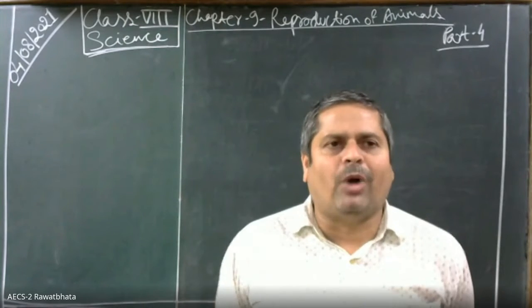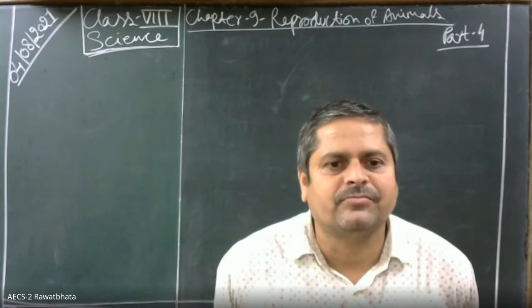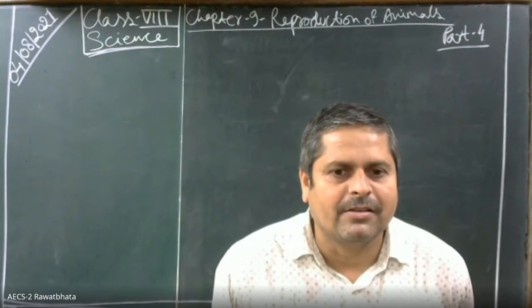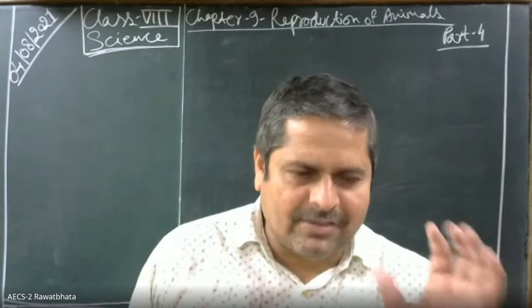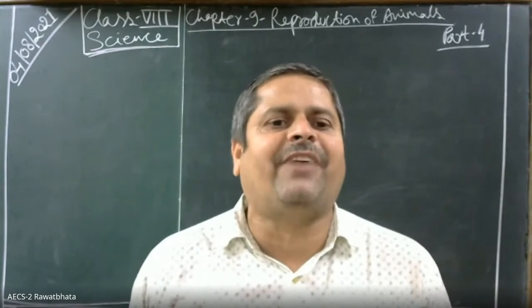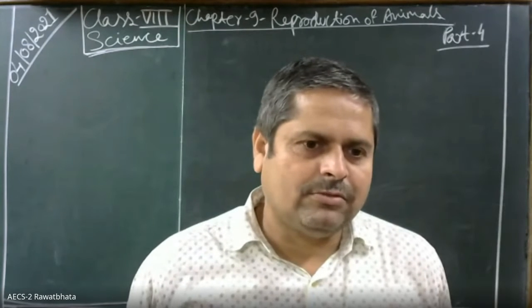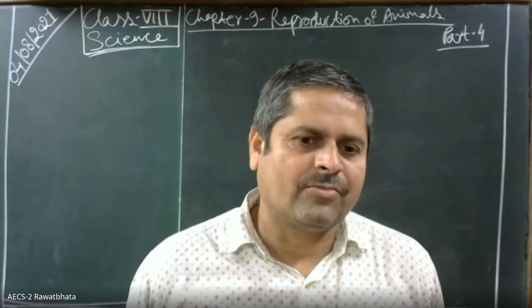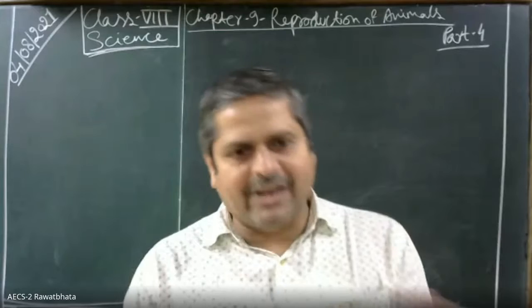Can anybody tell me what that stage is called? Sir, fetus. Fetus, very good.